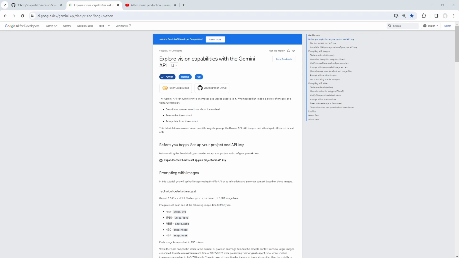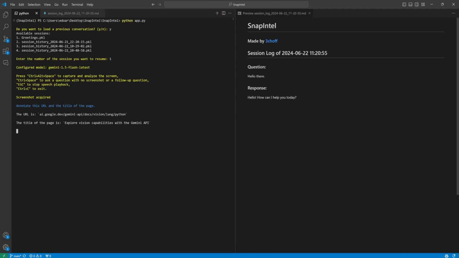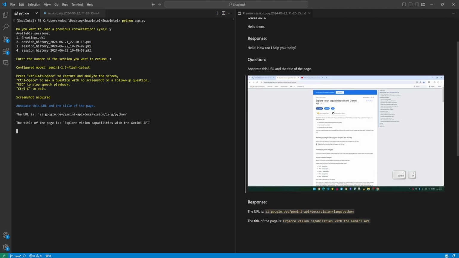Annotate this URL and the title of the page. The URL is a.google.dv/gemini-api/docs/vision/lang/python. The title of the page is Explore Vision Capabilities with the Gemini API.